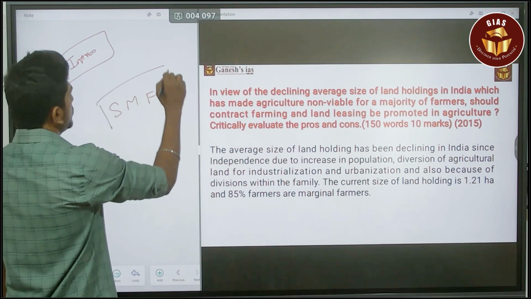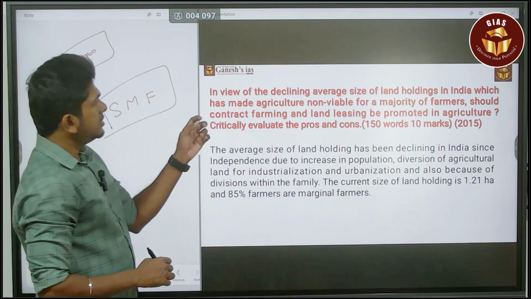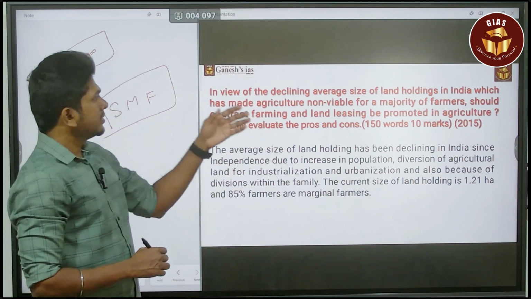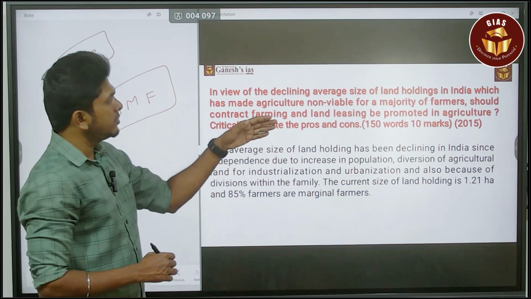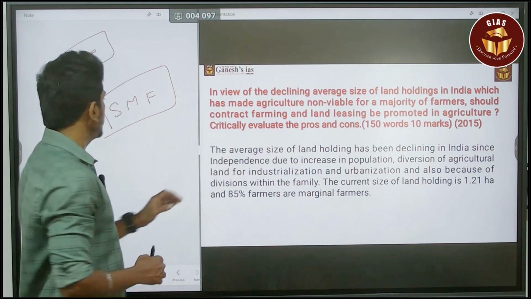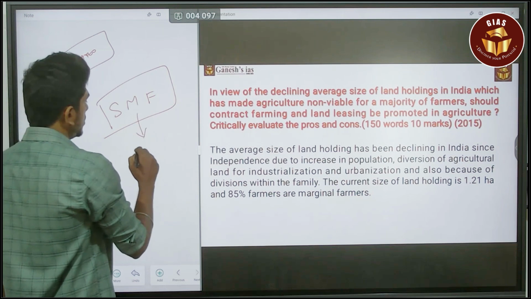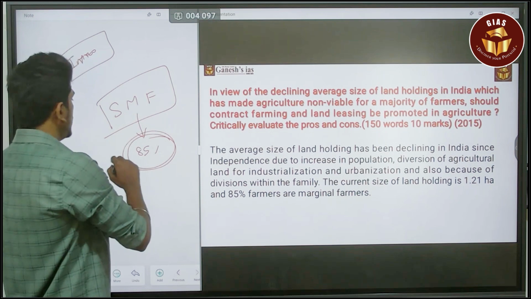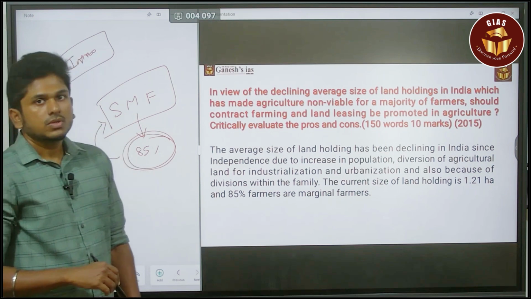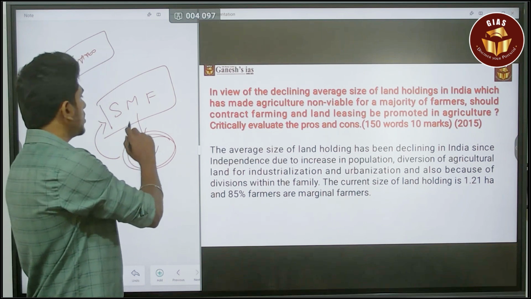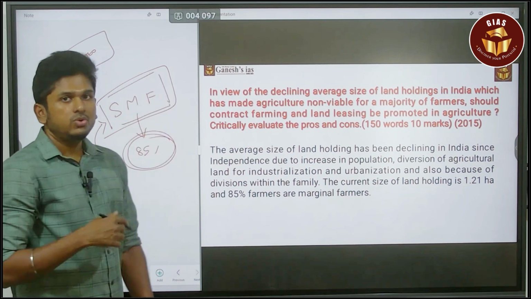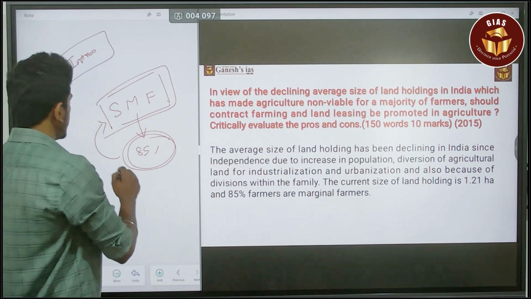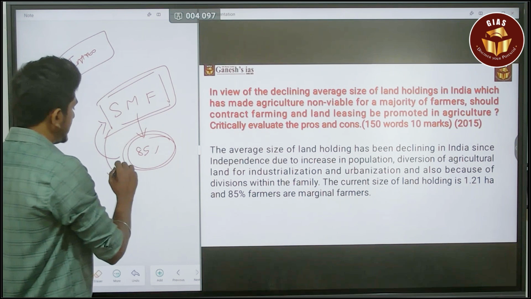mainly connected to the small and marginal farmers, because it says in view of the declining average size of land holding in India, which has made agriculture non-viable for a majority of farmers. So that majority farmer is the small and marginal farmer. 85% of India's farmers belong to small and marginal farming. So you have to give the data about the small and marginal farmers in the intro part. That is more important. And also afterwards you have to say why this land holding is decreasing.